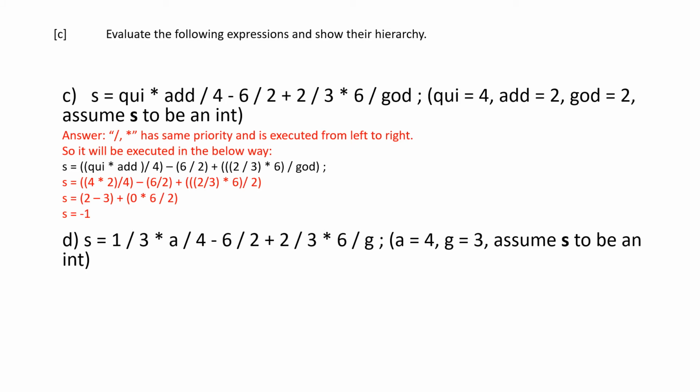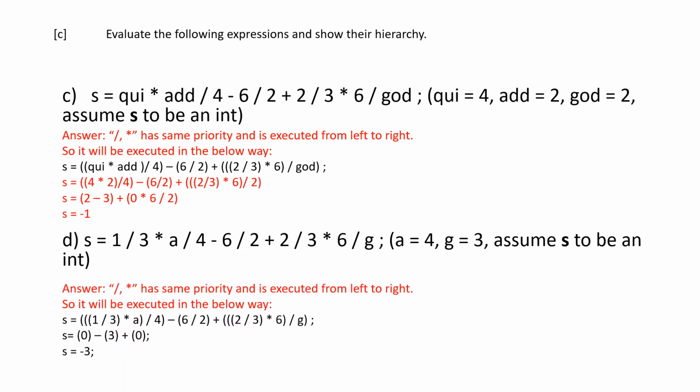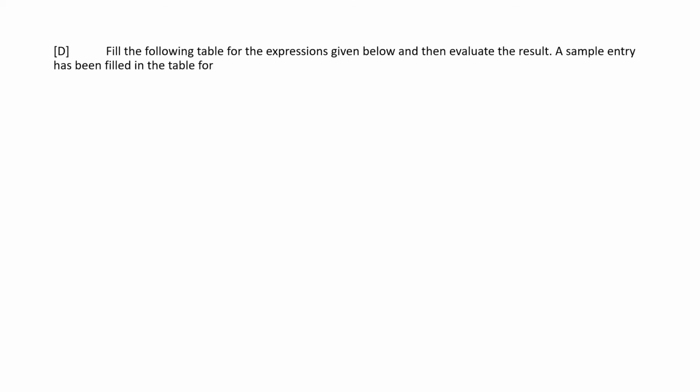And next one, let's quickly see the answer for this. 1 by 3 into a gets executed first, and that gets divided by 4, and then minus, and 6 by 2 gets executed next, and then plus 2 by 3 into 6, the whole thing divided by g, which is 3. So 1 by 3 is 0, 0 into whatever is 0 here, 6 by 2 is 3, 2 by 3 is also 0, and the answer is minus 3.